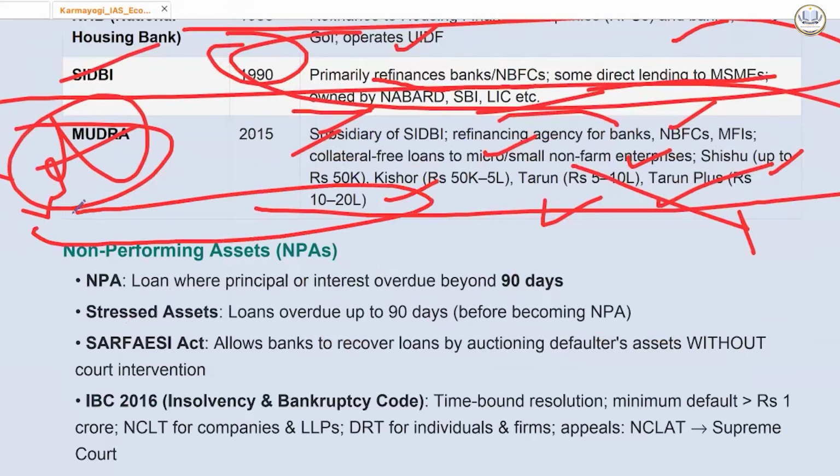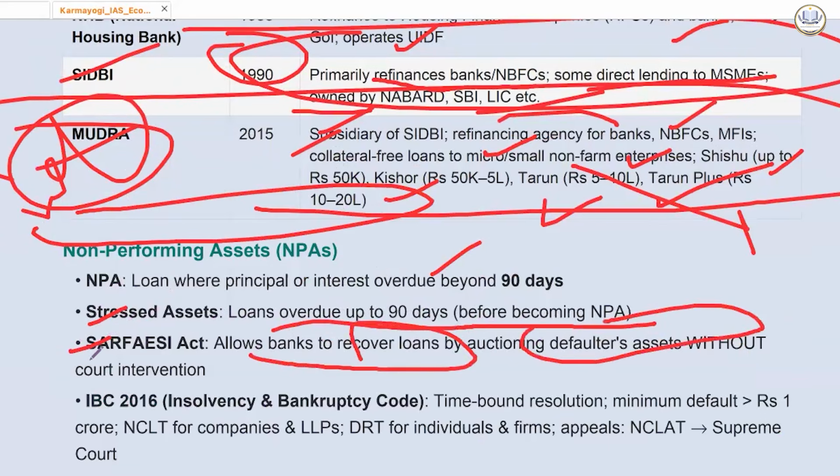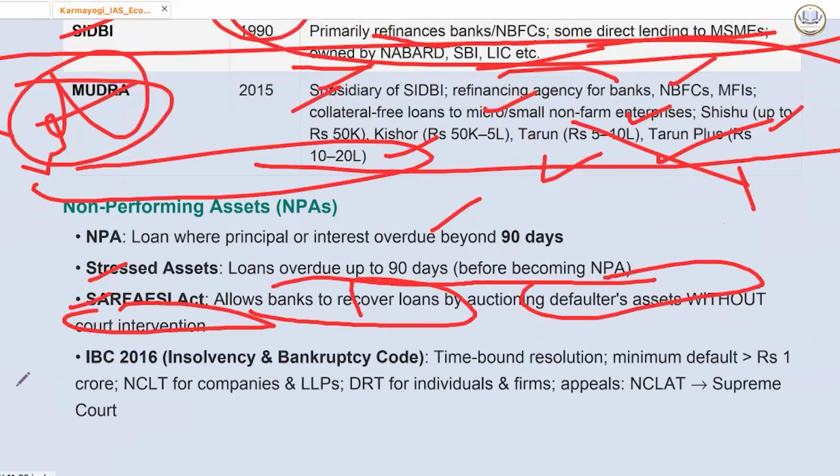Then we have NPA. NPA, loan where principal or interest is overdue beyond 90 days. Stressed asset, loans overdue up to 90 days before becoming NPA. SARFAESI Act allows banks to recover loans by auctioning defaulters' assets without court intervention. And then we had Insolvency and Bankruptcy Code 2016. That was an umbrella code which wanted a time-bound resolution. Minimum default should be rupees 1 crore.